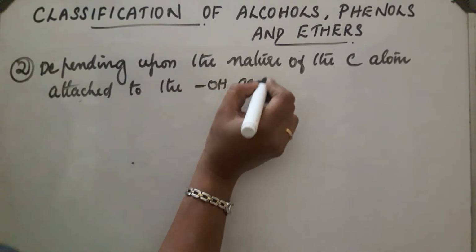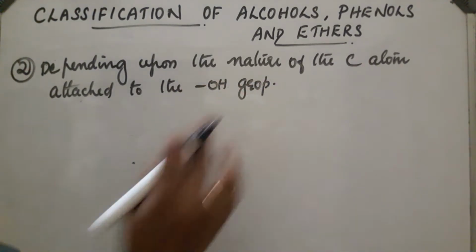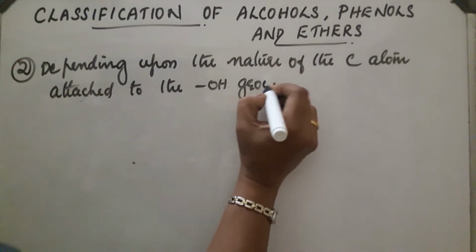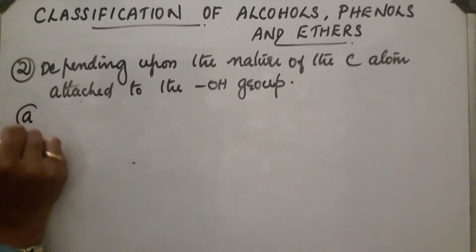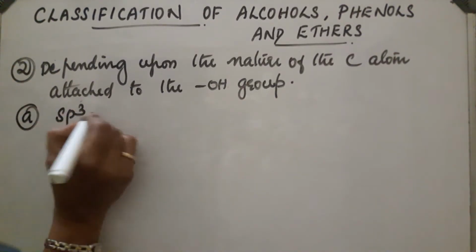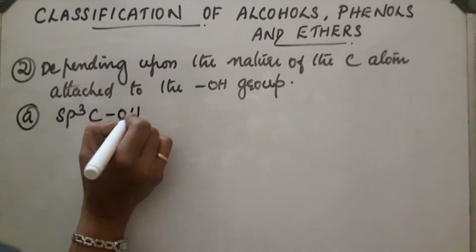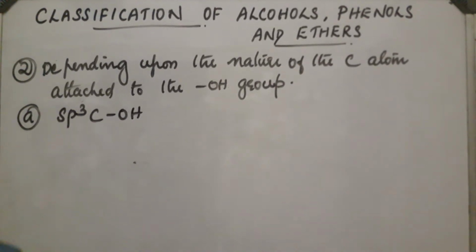Again, this is of two types. Either this carbon atom may be sp3 hybridized, or this carbon atom is sp2 hybridized. First, let us discuss the case where an sp3 hybridized carbon atom is attached to the OH group, the sp3 C-OH bond.